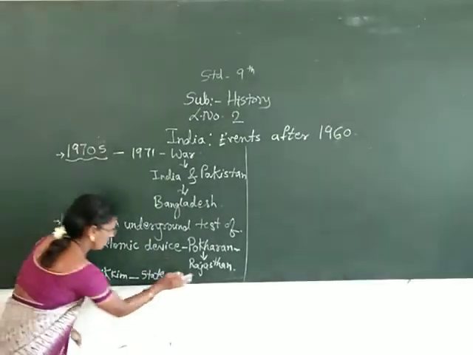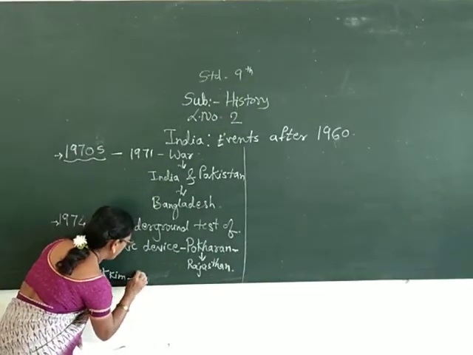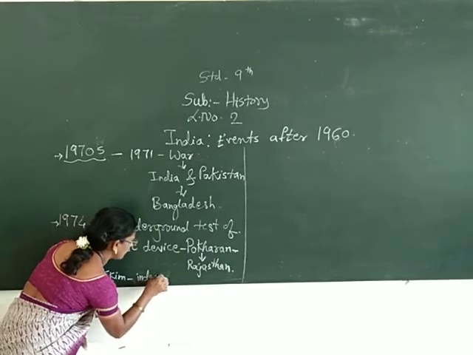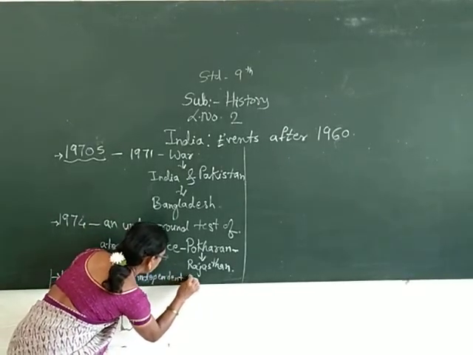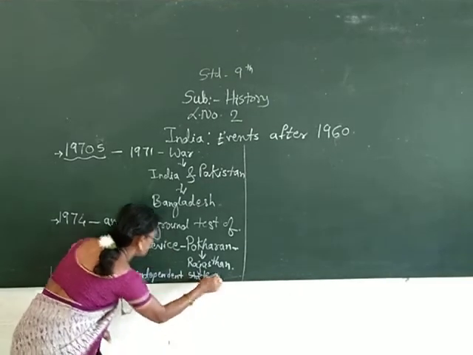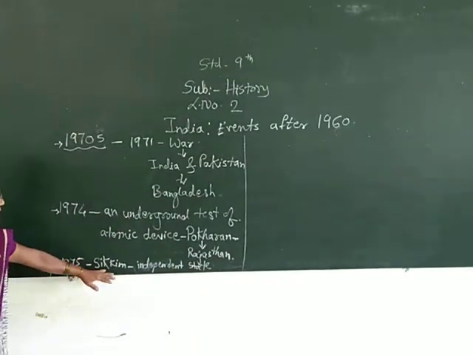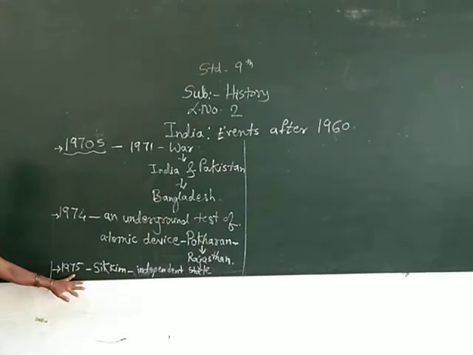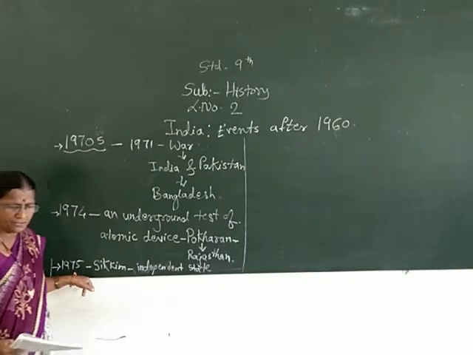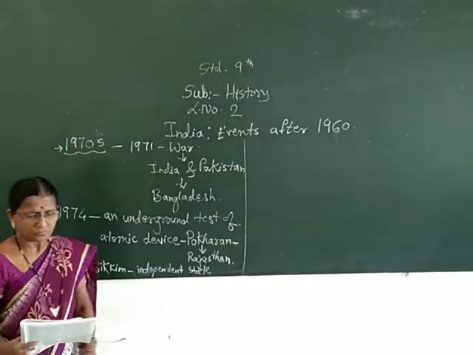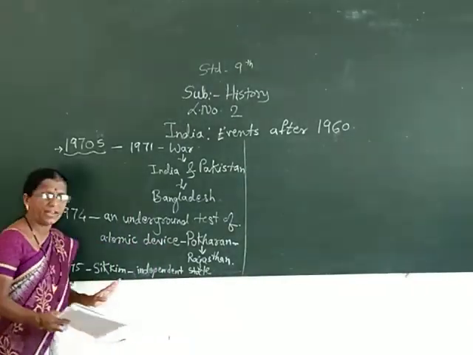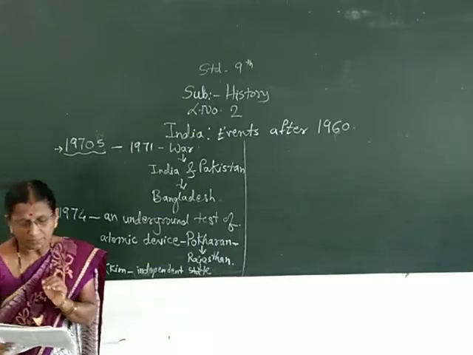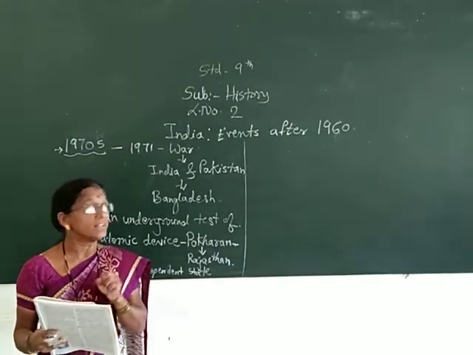Okay? I shall write it down. Independent state. Now who was recognized as a state? Sikkim. And in which year? In the year 1975. Then during this period of 1975, the political situation in India grew unstable.